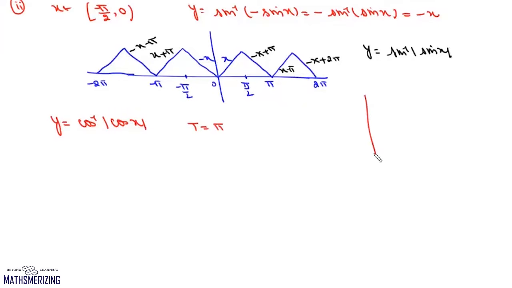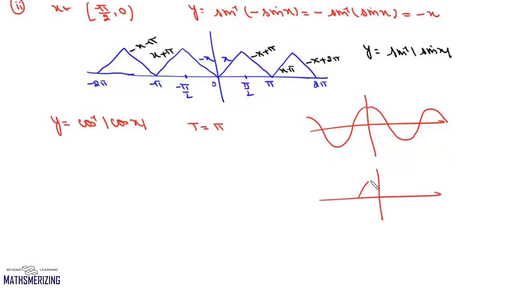Now we look at the graph of cos x and mod cos x. The graph of mod cos x and cos x is the same between minus pi by 2 and plus pi by 2, which is an interval of length pi.